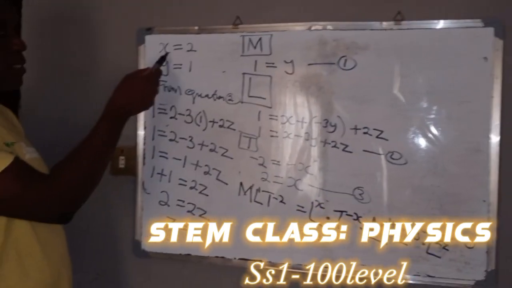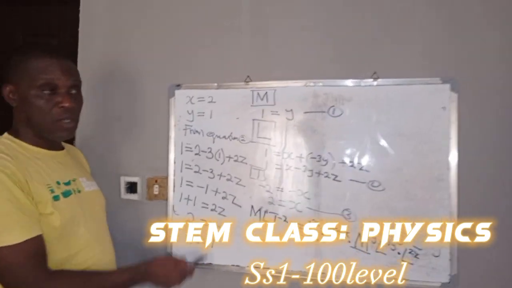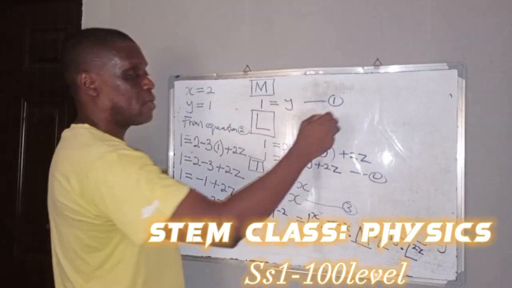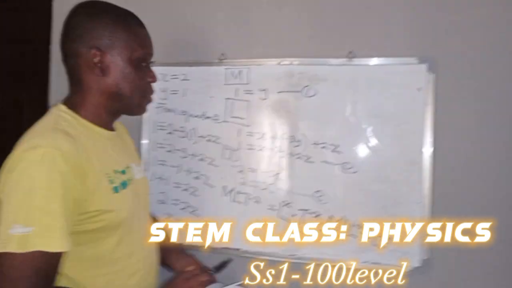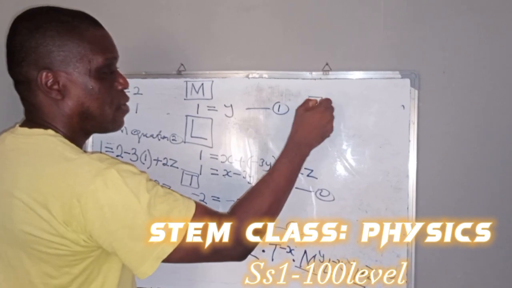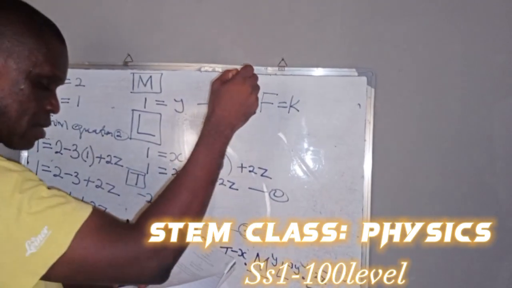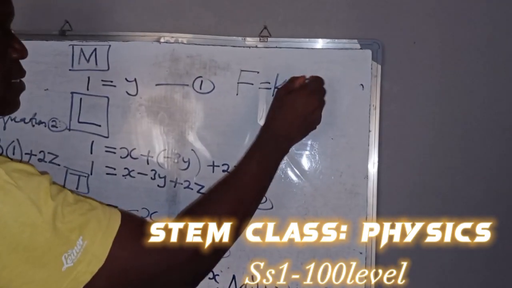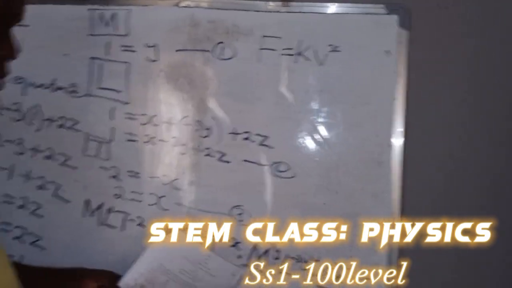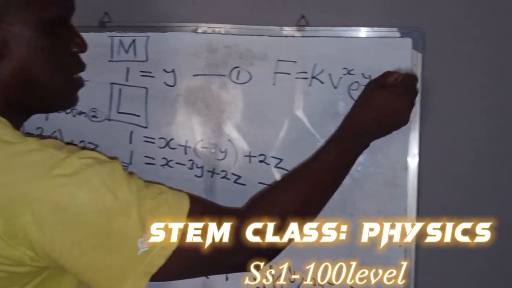So we now know our z to be 1. Our x is 2. Our y is 1. Our z is 1. So that equation can be written like this. F equals K, v raised to power x, density raised to power y, and area raised to power z.